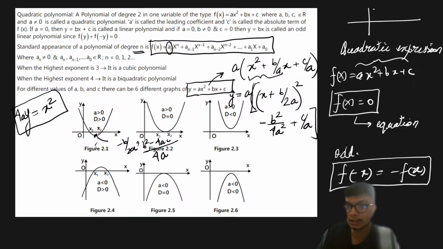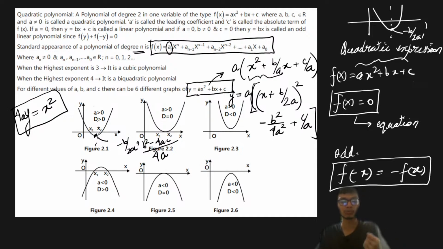So if we have any general quadratic equation, it is going to have the vertex at minus b by 2a comma, now b square minus 4ac is nothing but what you have already studied in your junior classes, the discriminant of the quadratic equation, right? So it is going to be the discriminant of this. Sorry, we will have a minus sign over here because we took a minus of this, right? Yeah, fine. So it is going to be minus discriminant by 4a. So that is going to be the vertex of the parabola, right?